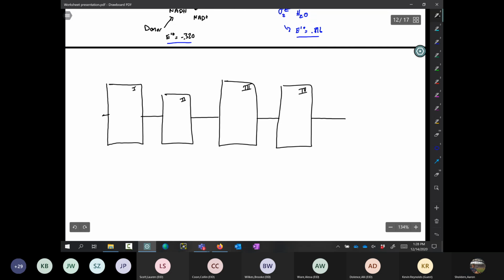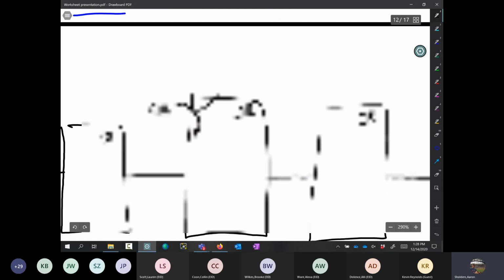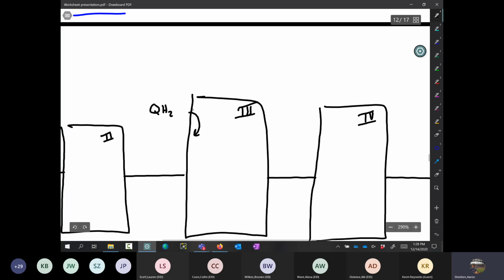So we know this happens here. We get QH2 that gives electrons in this Q cycle. One of them comes back in this direction, but they're going to give electrons eventually. This is going to give to C1.